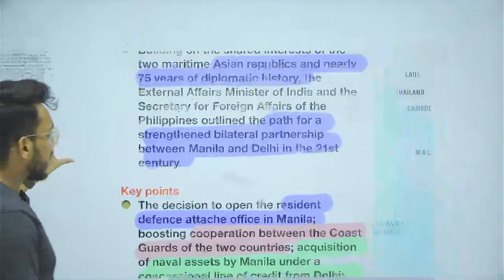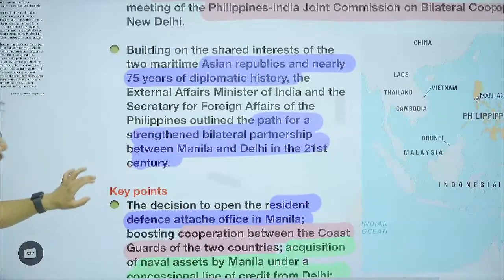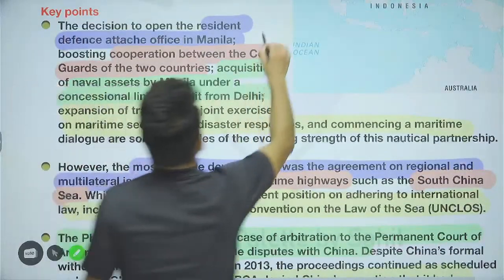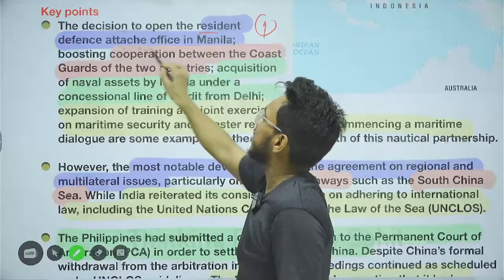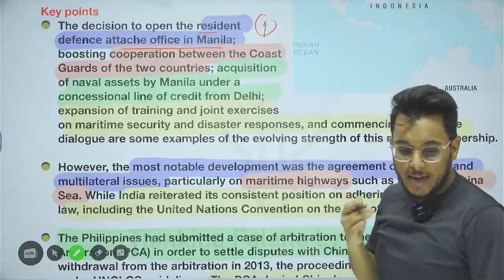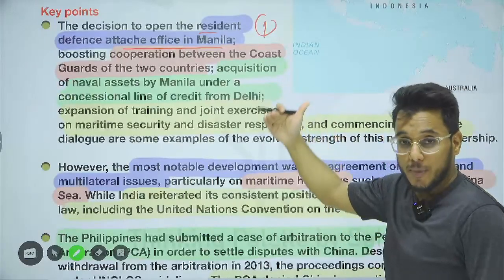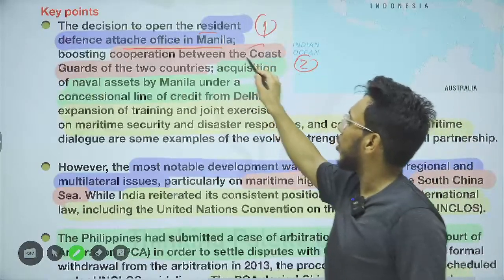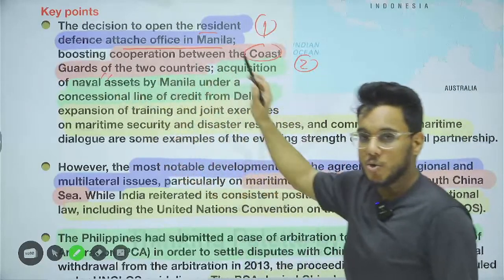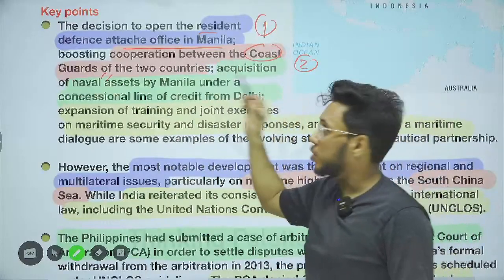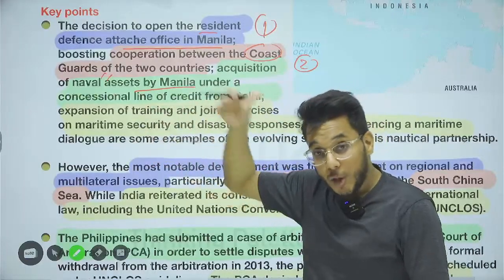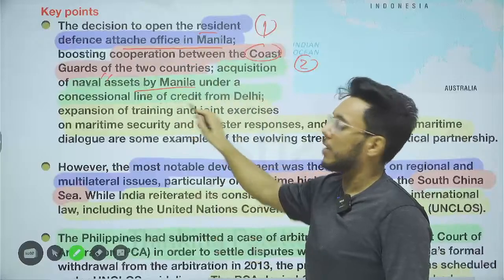Now first, let's briefly discuss the takeaways, the agreements that have been signed during this India Philippines defense cooperation. First, an agreement has been signed that a resident defense attaché office in Manila would be opened. So the Indian Defense Ministry will be opening a defense office in Manila, Philippines. Second is cooperation between the coast guards, Indian Coast Guard and Philippines Coast Guard. Then the acquisition of naval assets by the Philippines. The Philippines will acquire boats from India on the money that will be given by India. So India will also give a line of credit.